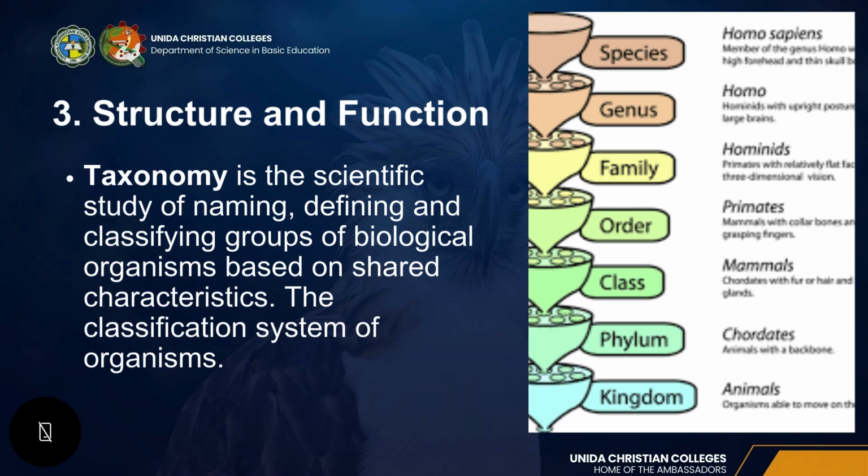By identifying the taxonomy of an organism, we can create their scientific name. Example, the genus of the human is Homo, and the species of the human is sapiens. Therefore, our scientific name is Homo sapiens.